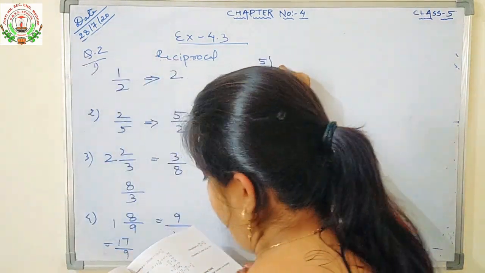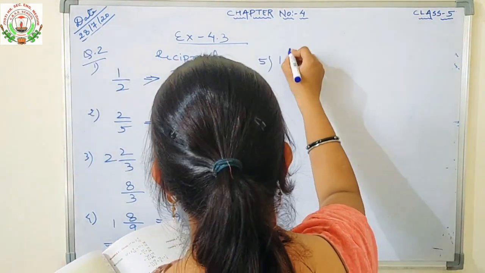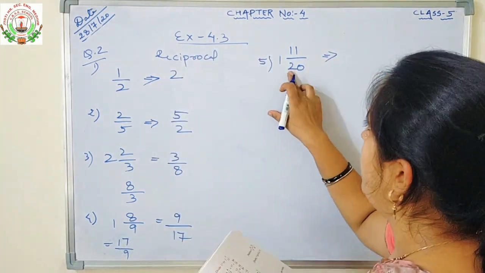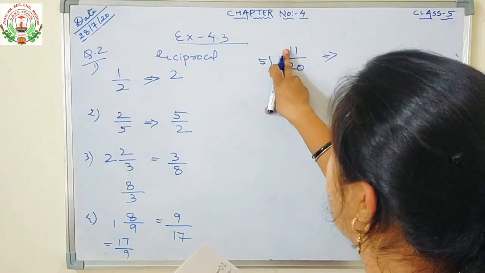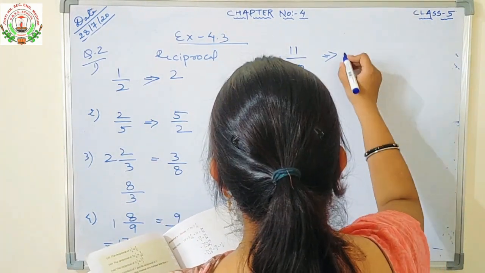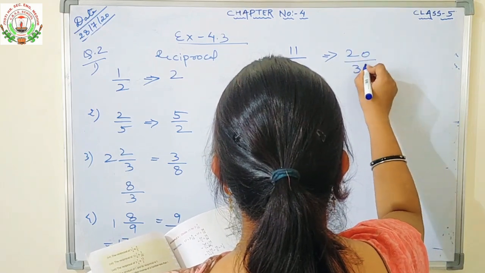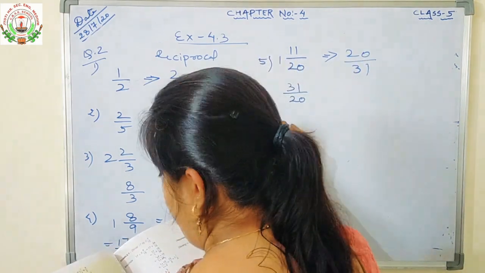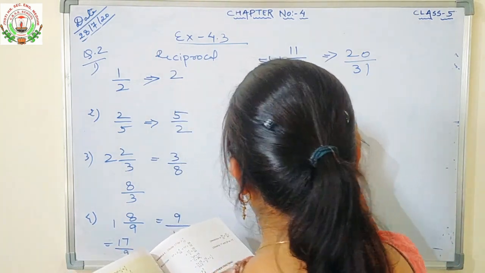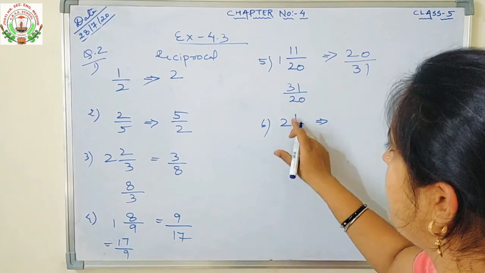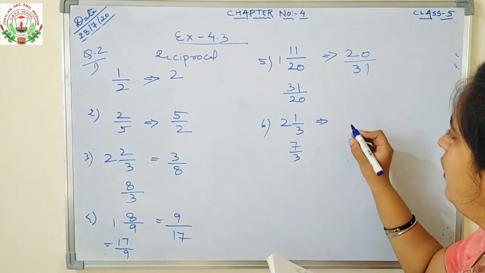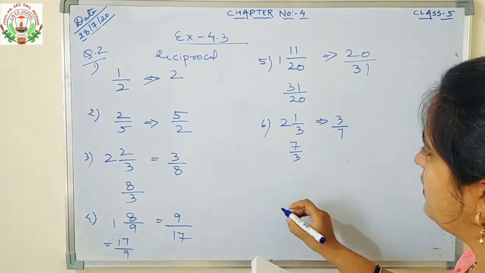Number 5. 11 upon 20. First we will convert this fraction. 20 into 1 will be 20. 20 plus 11 will be 31 upon 20. So its reciprocal should be 20 upon 31. Number 6. 2 1 by 3. We will convert this. 3 2s are 6. 6 plus 1 is 7 by 3. So what should be its reciprocal? Its reciprocal should be 3 by 7.